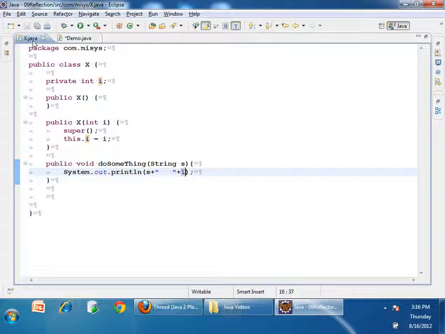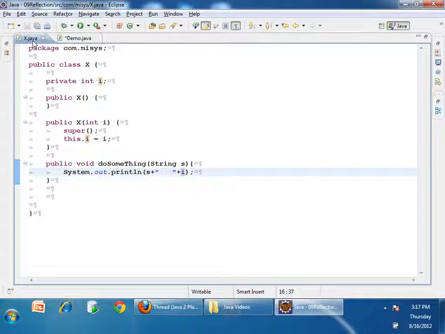So if I ask you what is the metadata of class X, you will say there is one variable called i, two constructors, one method. And if I ask you the metadata of this method doSomething, you will say the doSomething method is public, the return type is void, and it's taking one parameter of type String. That's the metadata of the method. So everything has metadata. Class has metadata. Metadata of class X means variables inside it, constructors inside it, instance variables inside it, static variables inside it, methods inside it. All are metadata of class X, right?